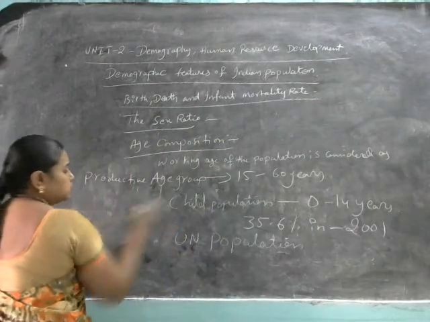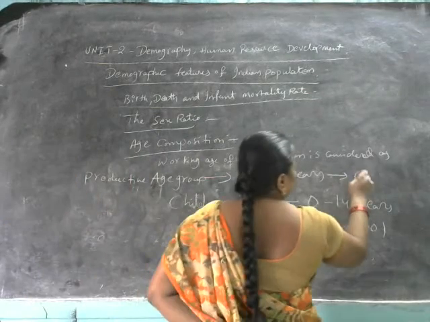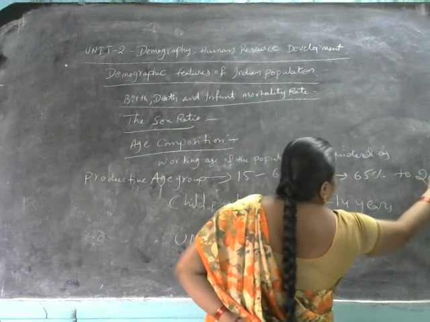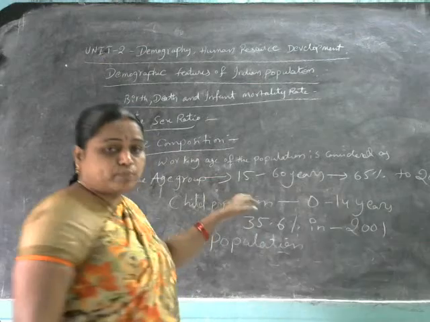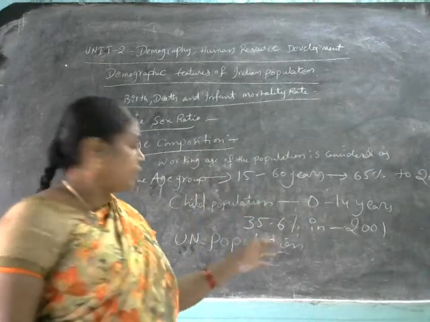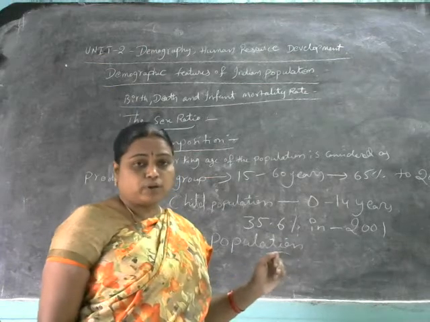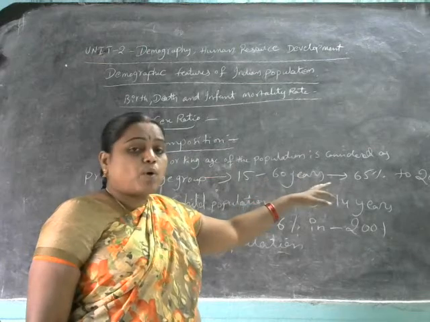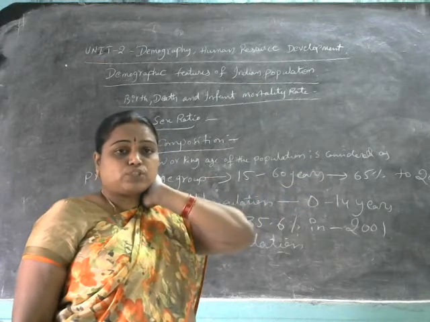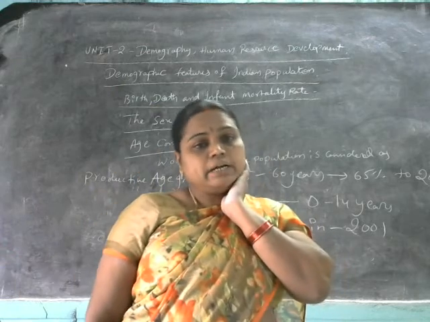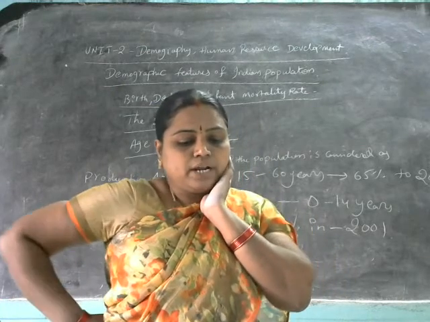So the percentage of working age, productive age group people is going to increase to 65% according to the UN Population Fund report. India's productive age group population is going to increase to 65% by the year 2030.